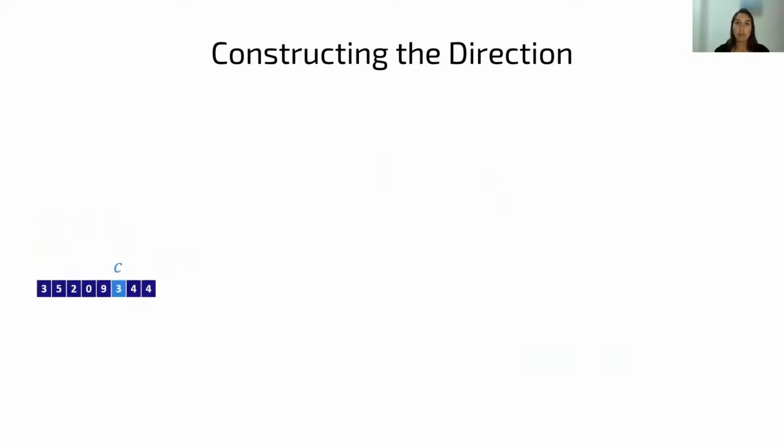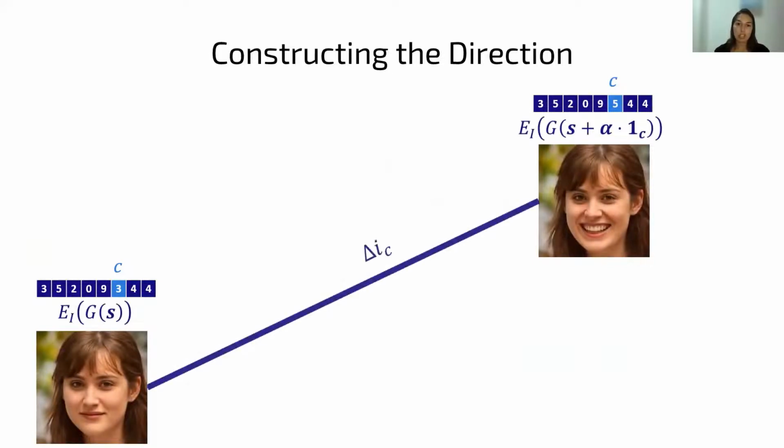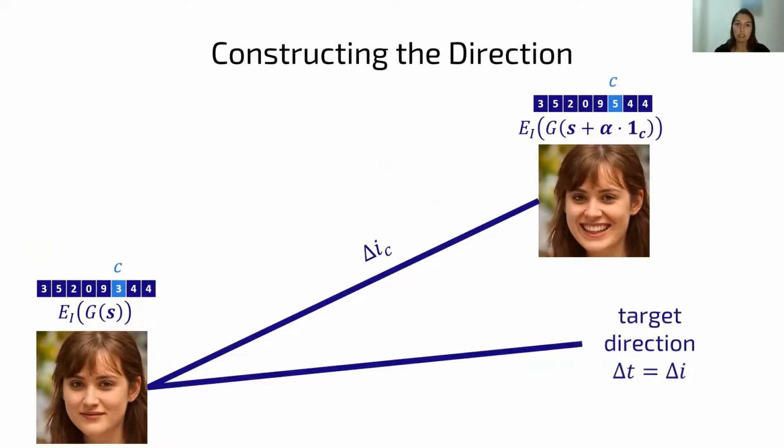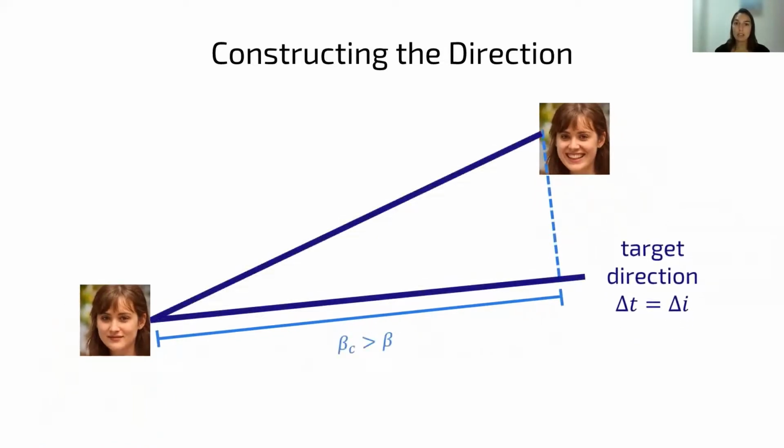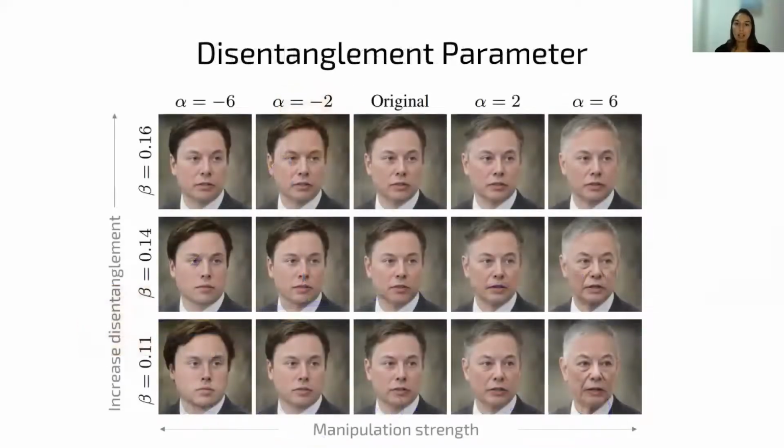For channel C, we perturb it, generate the images before and after the perturbation, and then encode them using CLIP. This gives us a direction in CLIP denoted by delta IC. Then we take the target direction, delta T, and measure the inner product between these two directions. This gives us the relevance of channel C to the target direction. The relevance is the scalar beta C. Now, if this beta C is larger than some threshold beta, then on channel C of the direction in S, we put beta C. Otherwise, we put 0. We call beta the disentanglement parameter.